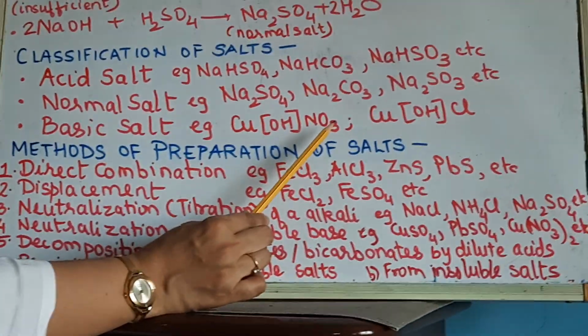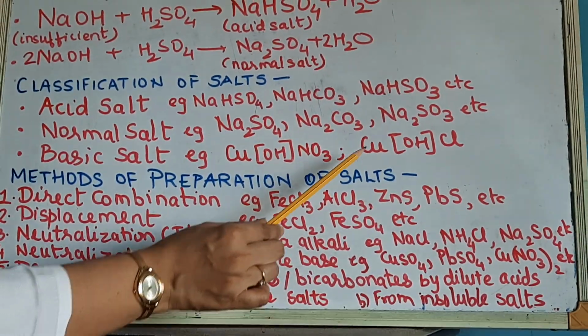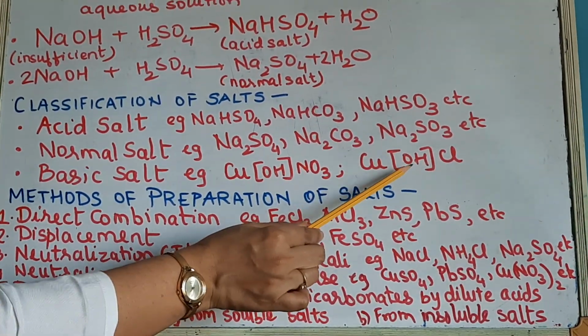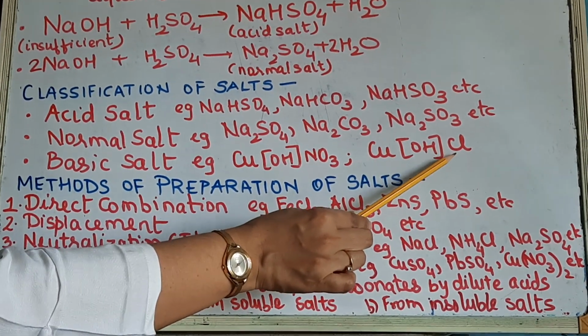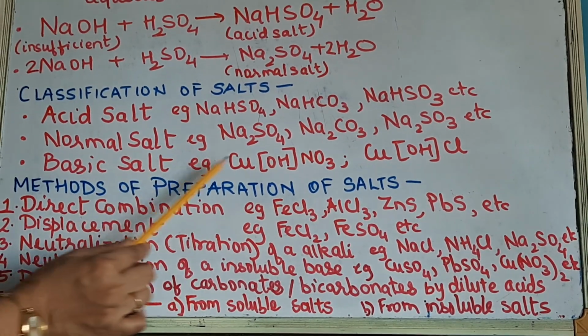Basic copper chloride will be, it is having a metal ion, then a hydroxyl ion and anion of the acid. So this has come from hydrochloric acid. Okay, so this is a basic salt.